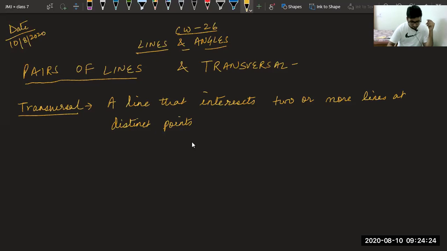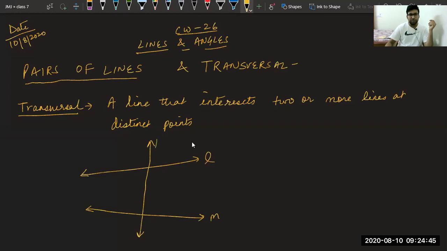So if you want to understand what is a transversal, you have to understand a simple thing. Suppose there are two lines in a plane like this, and there is a third line which is cutting both the lines. Suppose this is line L, line M, and there is a third line like this, which is line P, and it is cutting the two lines at distinct points. Then in such case, we call this line as transversal.